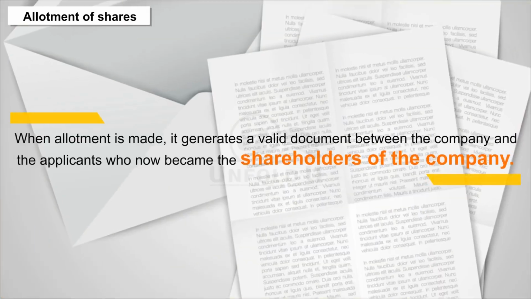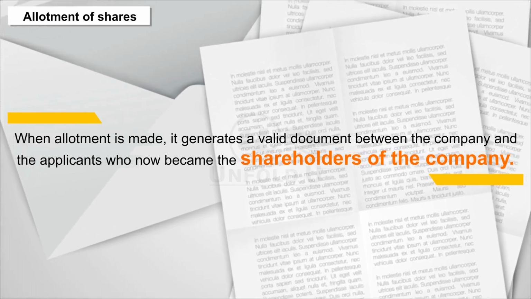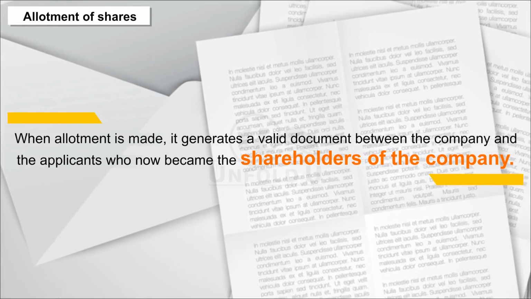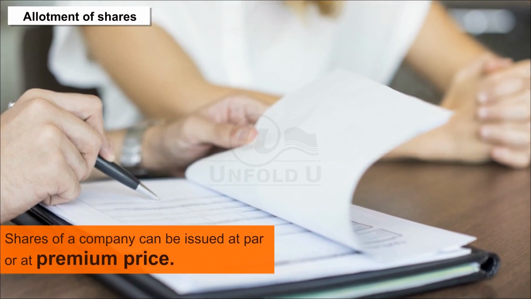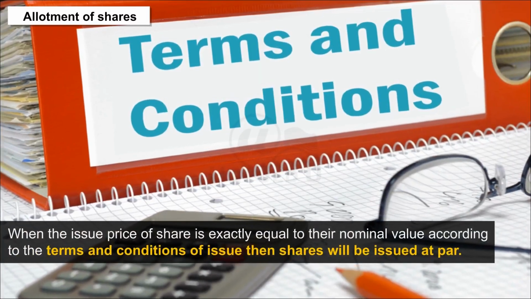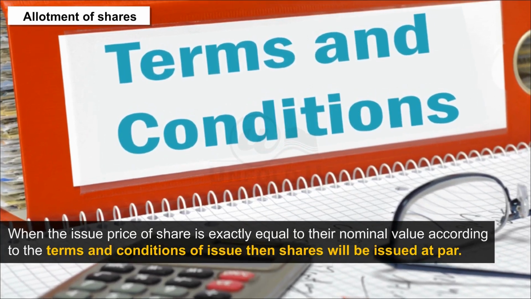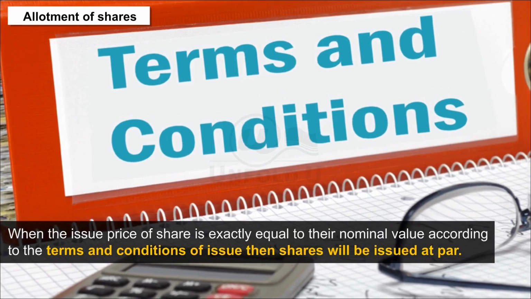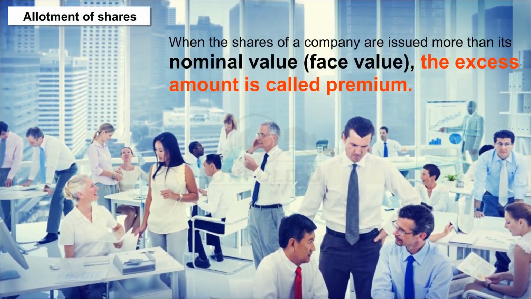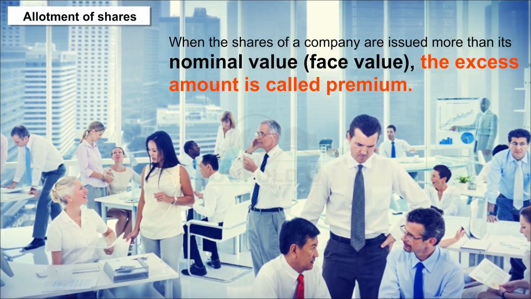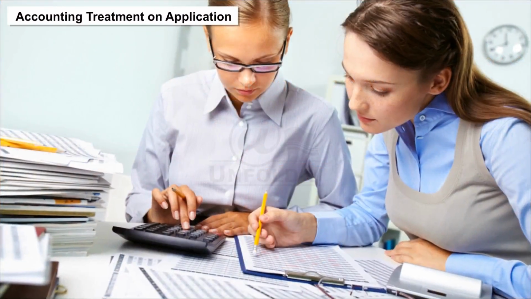When allotment is made, it generates a valid contract between the company and the applicants, who now become the shareholders of the company. Shares of a company can be issued at par or at premium price. When the issue price of a share is exactly equal to its nominal value according to the terms and conditions of issue, then shares will be issued at par. When the shares of a company are issued at more than their nominal value, face value, the excess amount is called premium.